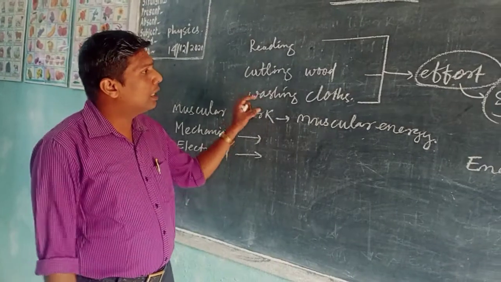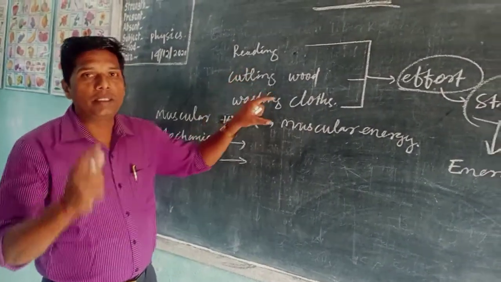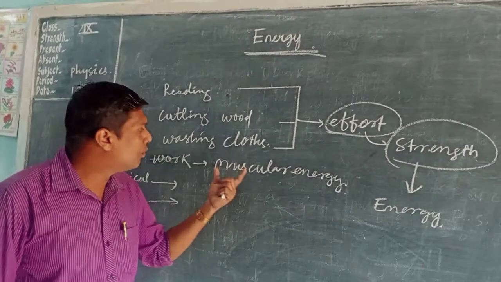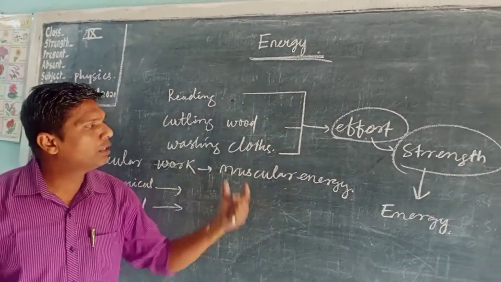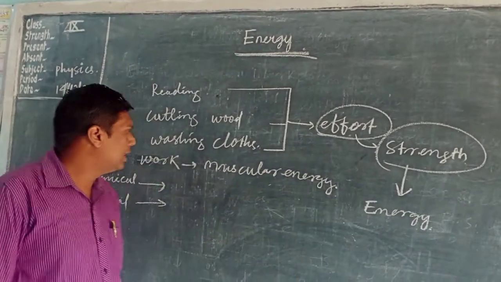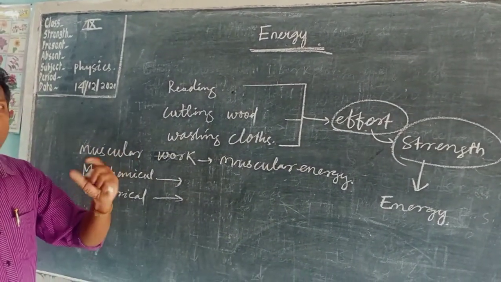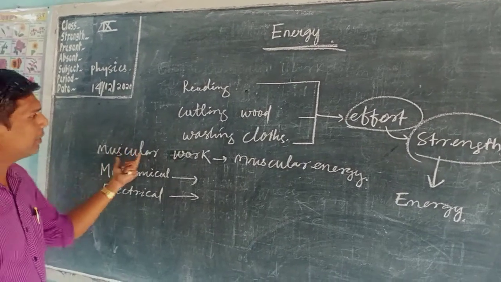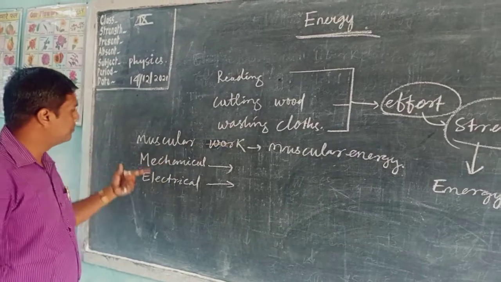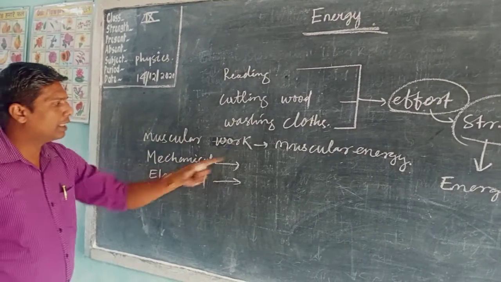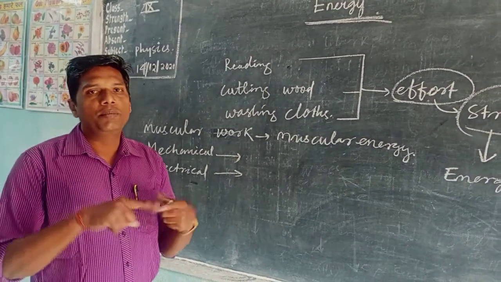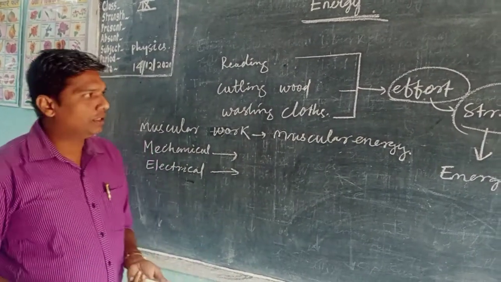Why? Because when we are doing some activity, work has to be done. For work, we need some strength or effort. That effort is known as energy. And for different work, we need different energy. Like muscular work, muscular energy. Mechanical work, mechanical energy. For electrical work, electrical energy.